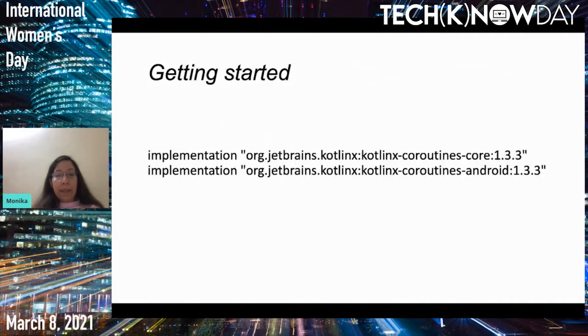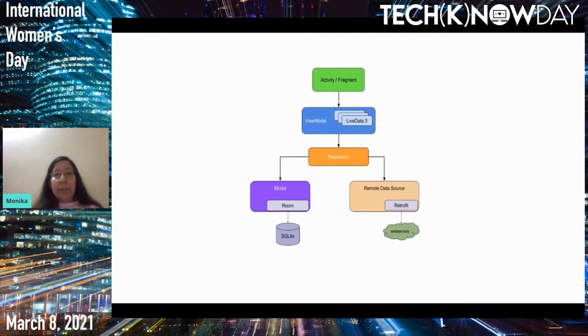So moving on to the next part, how you can get started with using Flow in your Android apps. You need to include Kotlin X coroutines core and Android dependencies, and the Kotlin Gradle plugin you should use is 1.3.61 or above. And once you have this set up, this is the architecture diagram which I've taken from the Android developer site,